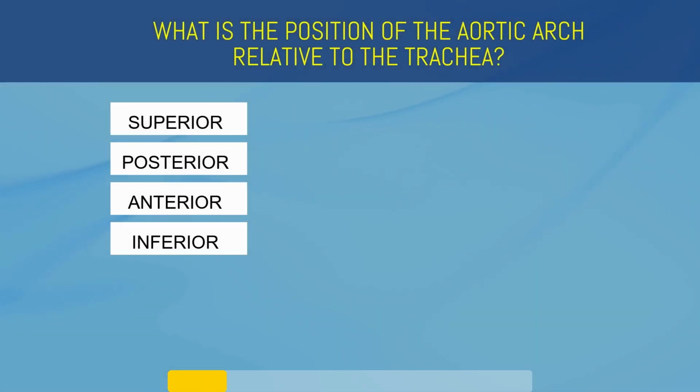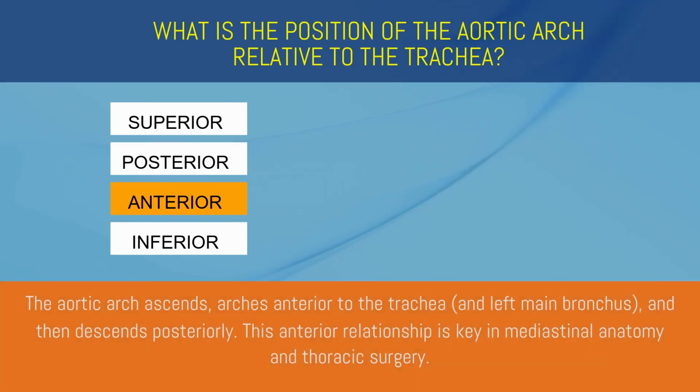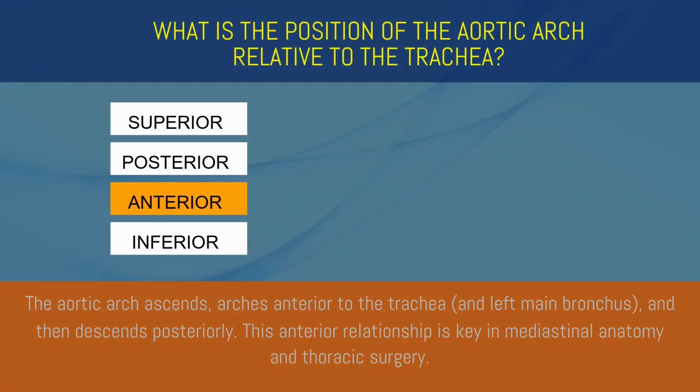What is the position of the aortic arch relative to the trachea? Superior, posterior, anterior, or inferior? Anterior. The aortic arch ascends, arches anterior to the trachea, and then descends posteriorly. This anterior relationship is key in mediastinal anatomy and thoracic surgery.